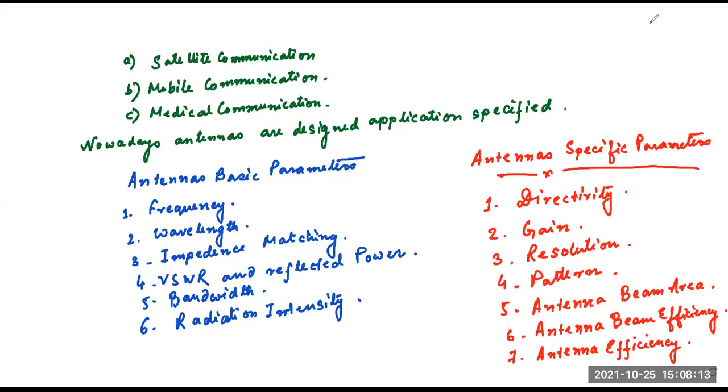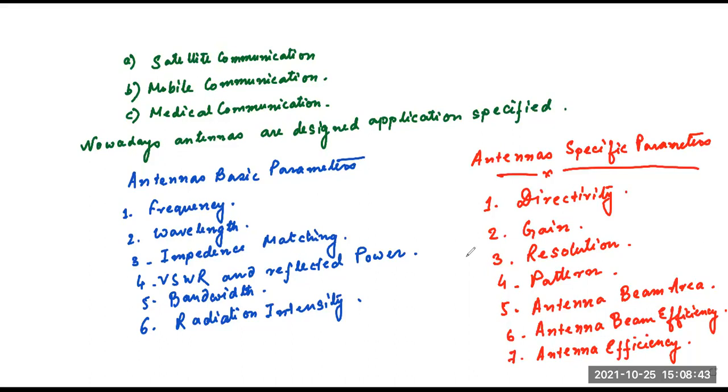Just let us sum up what we have told. First, we talked today about the antenna. I gave the definition that an antenna is a device which receives a signal from a source and releases it through free space.